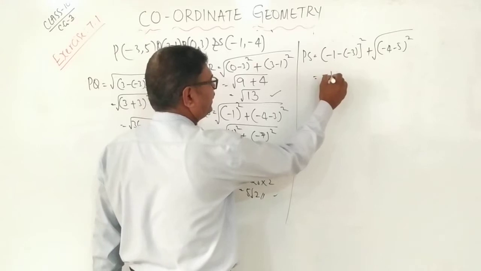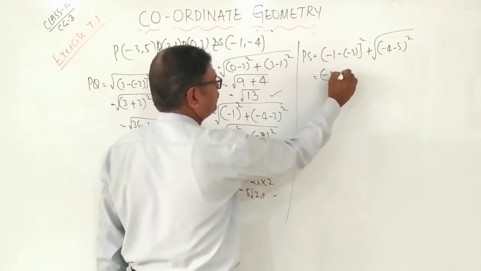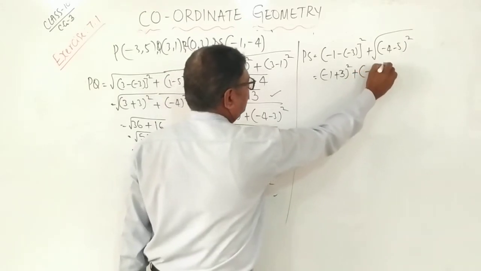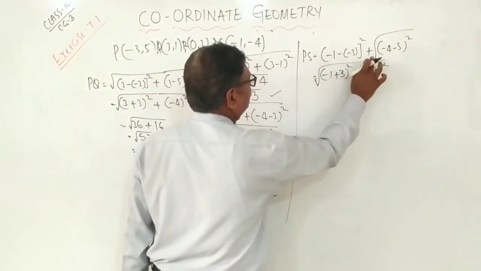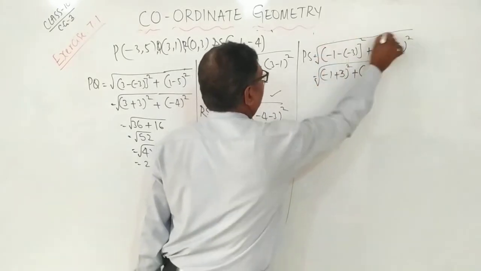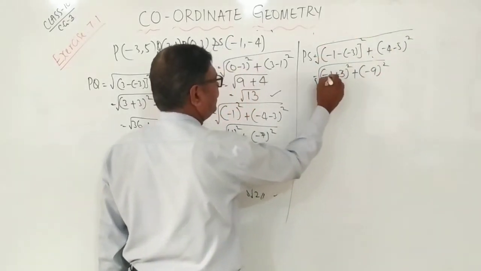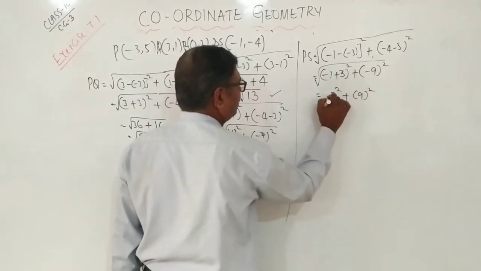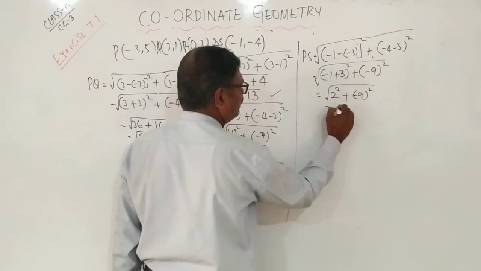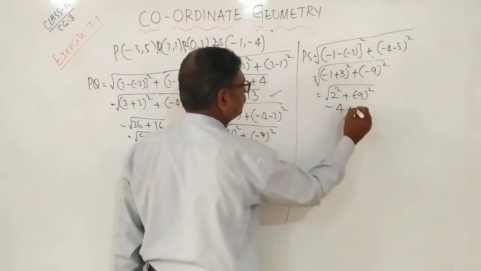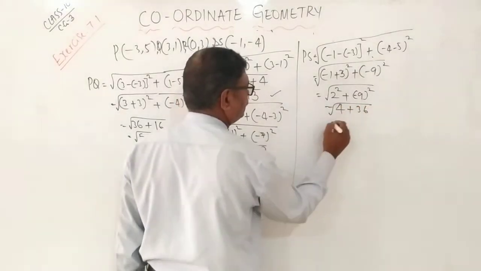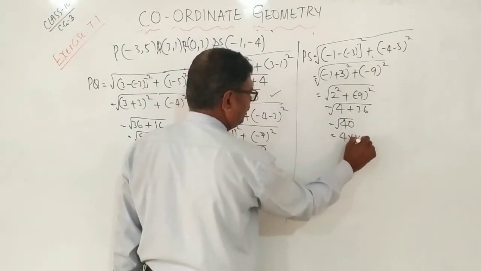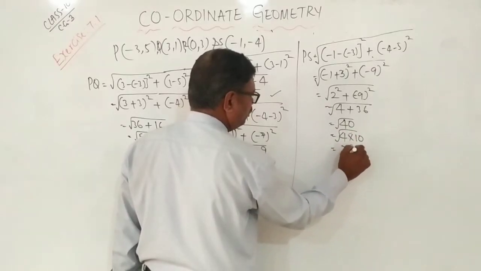Now minus 1 minus into minus plus 3 whole square plus minus 9 whole square. Minus 3 minus 1 is 2. 2 square plus again 9 square. You can write 2 square is 4 plus 9 square 36. So how much is it? 40. Or you can write 4 into 10. It is nothing but 2 root 10.